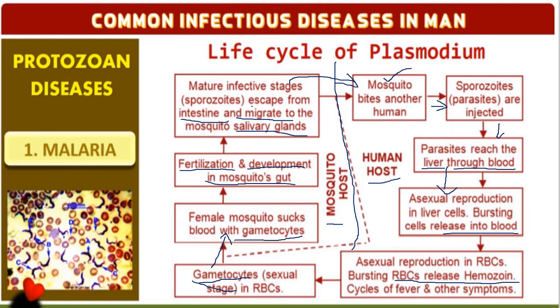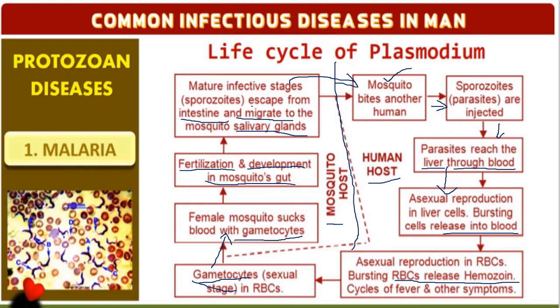In the liver cells, it will break open the RBCs and the Plasmodium will release a chemical or toxin which we call hemozoin. Due to the presence of hemozoin, the symptoms appear in the human body such as fever, chill and appetite loss. So this confirms the presence of malaria in the person. Okay, I hope you got it now.